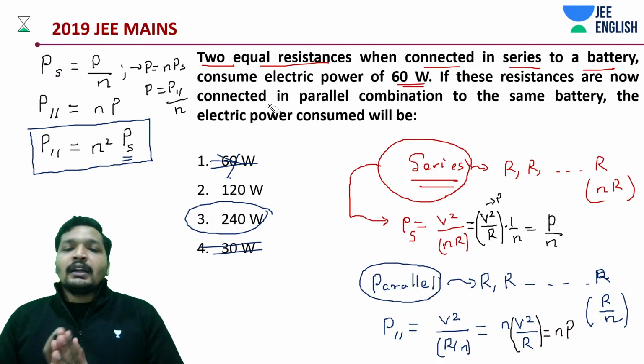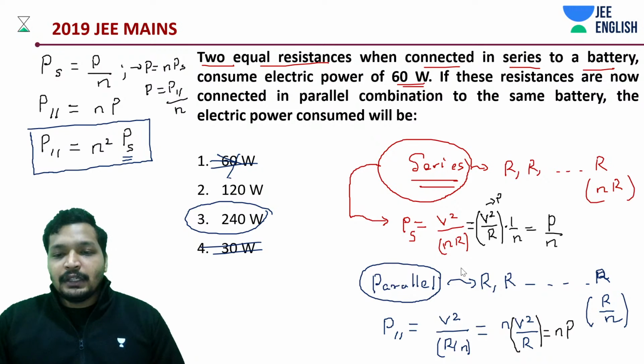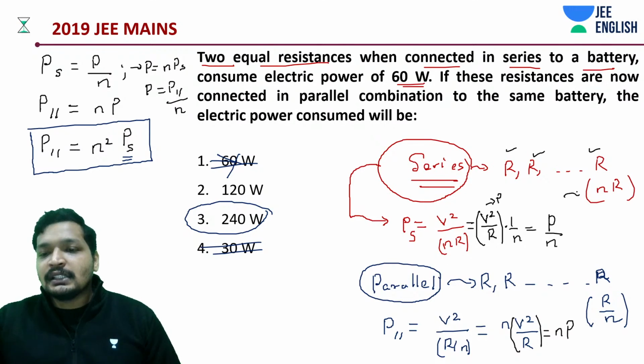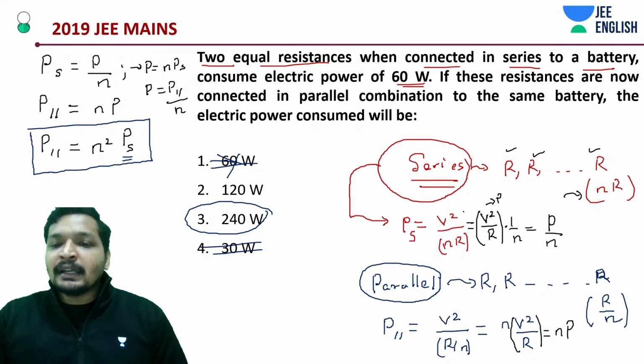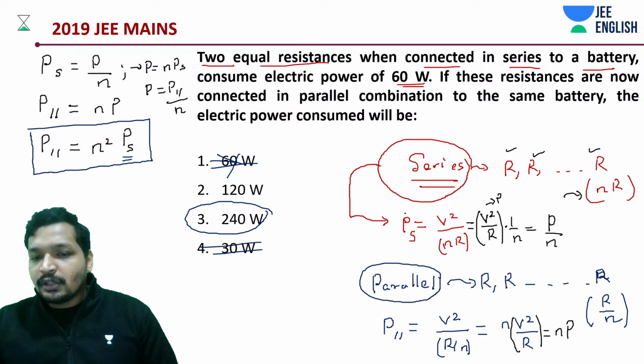I hope everyone understood this concept. If not, definitely try it out yourself as well. So when n resistances are connected in series, the net resistance is going to be n into R. Connected to the same battery of potential V or EMF V, the total power is going to be V square by nR, right?